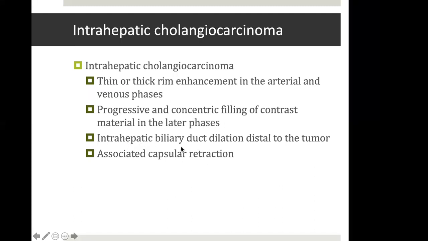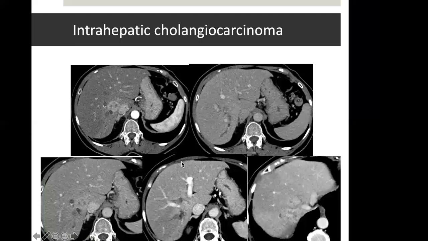There is IHBR dilatation distal to the tumor in many cases. Although even HCCs may cause IHBR dilatation sometimes, this is more classically seen with intrahepatic cholangiocarcinoma. And there is associated capsular retraction because of the desmoplastic reaction associated with these tumors. So this is a classical example of intrahepatic cholangiocarcinoma.